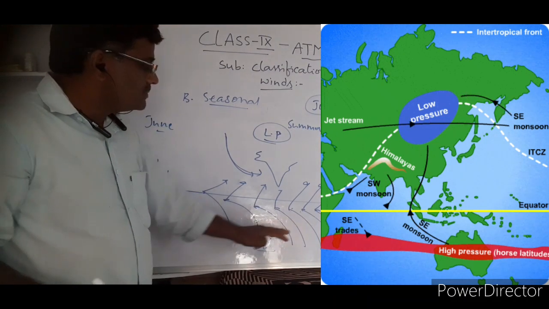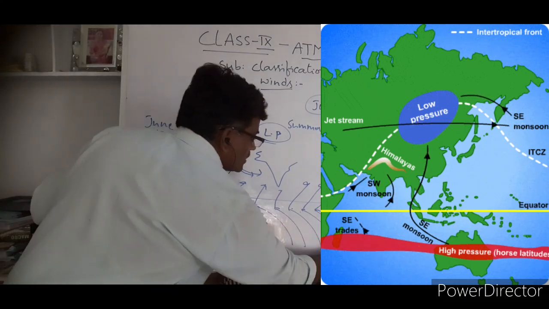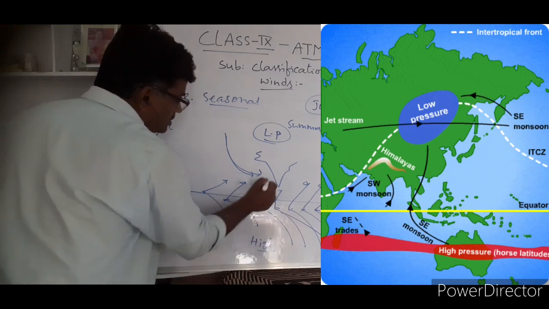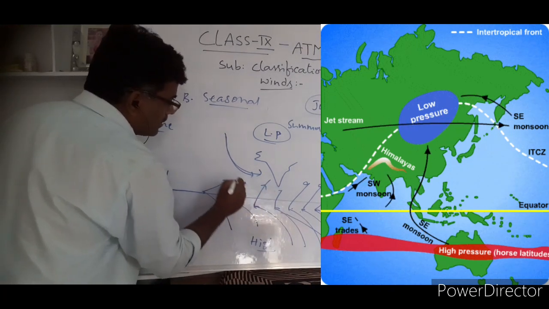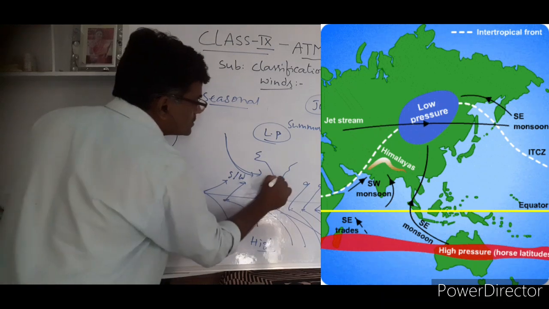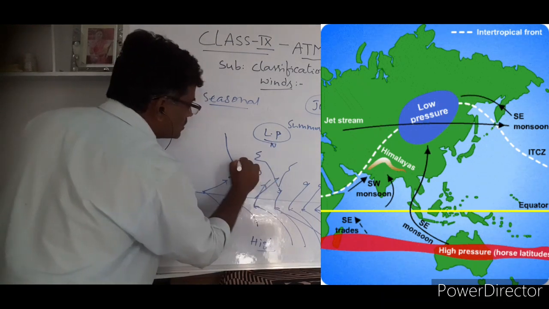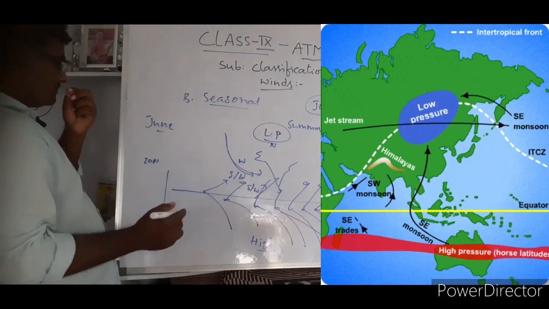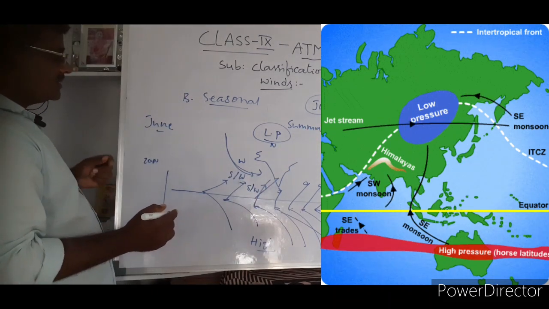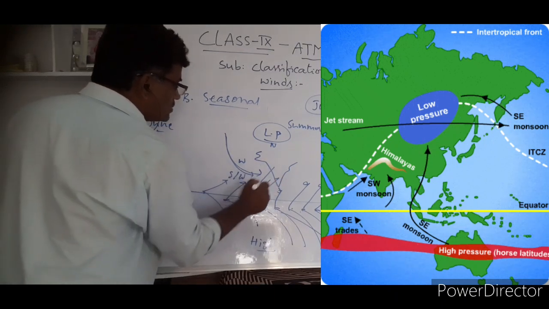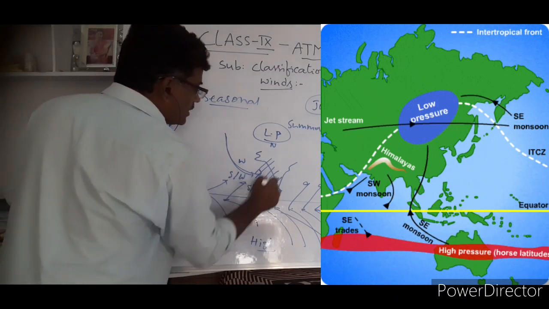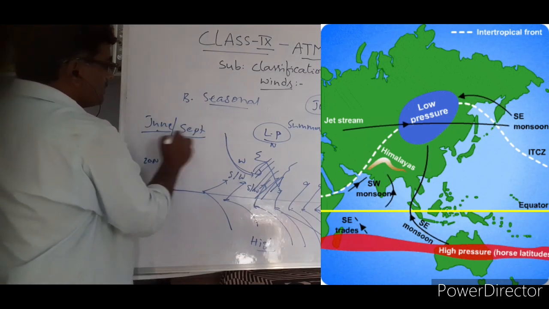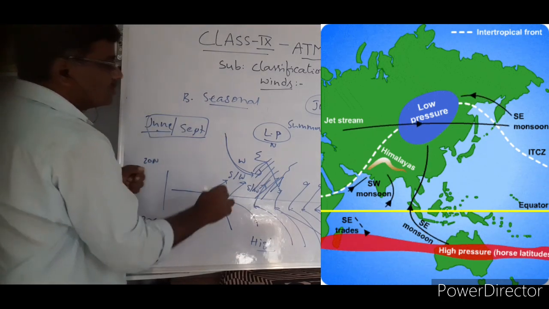from high pressure, these winds start moving. Actually, initially they start as southeast, like this, southeast. After moving like this, after crossing the equator, they become southwest. So this is north, this is south, this is west. What do we call this direction? Southwest. They are going southwest. Got it? So southwest monsoons arriving in India in the month of June will continue up to September. These are called monsoons.